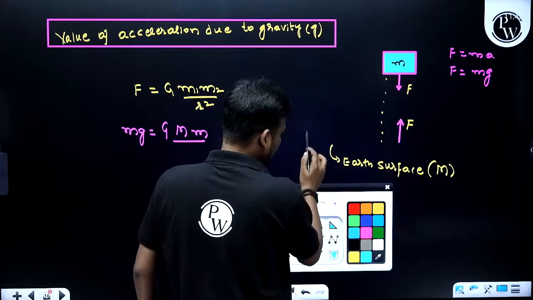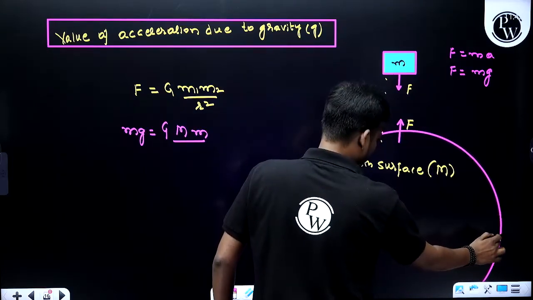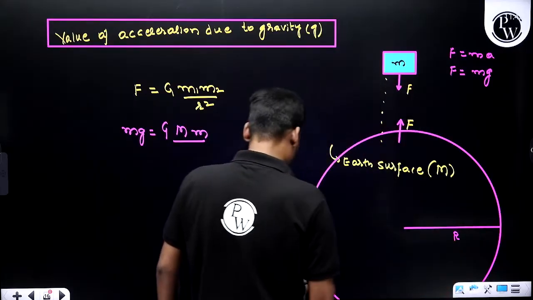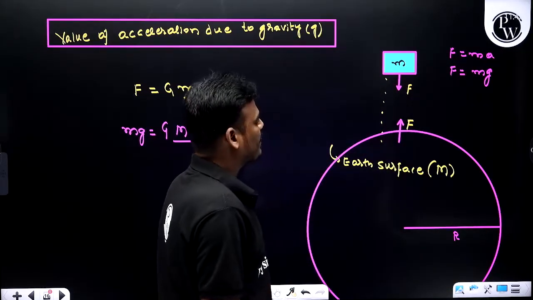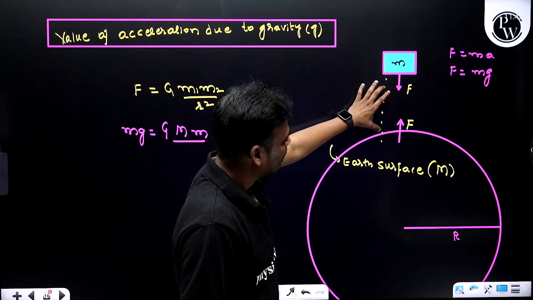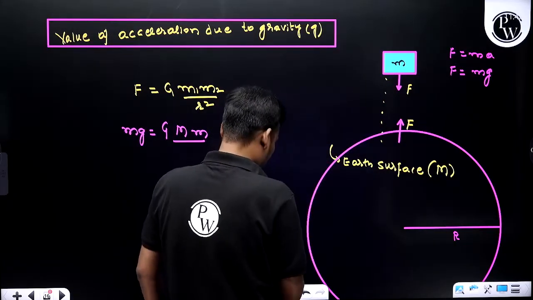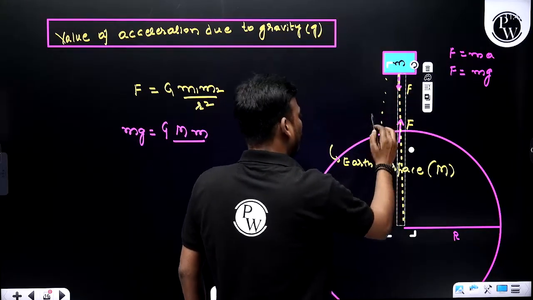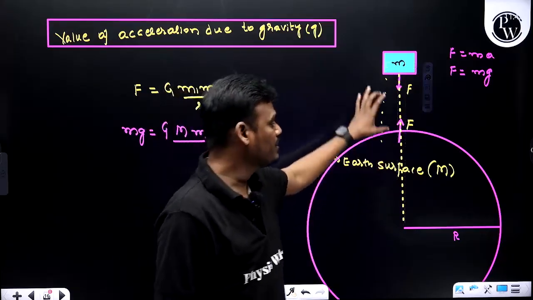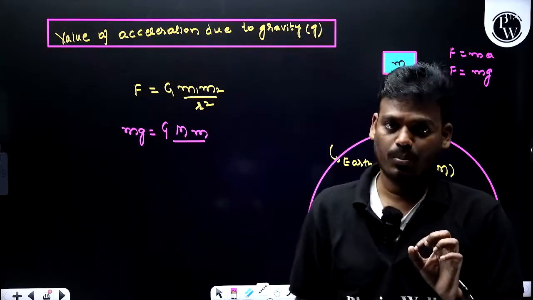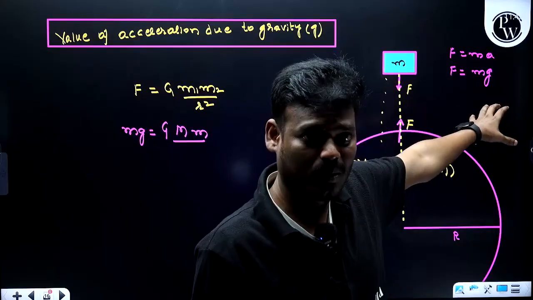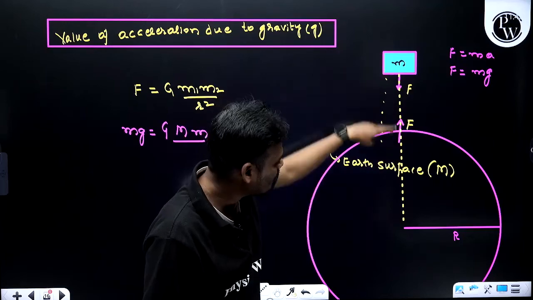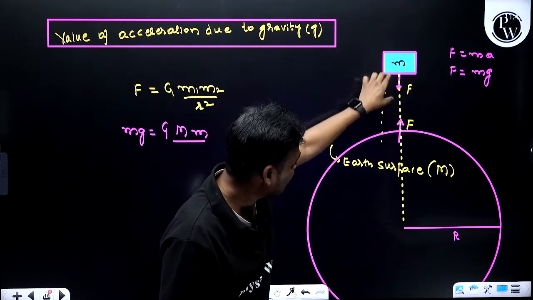This is the earth surface, and this is the radius of earth. Here you can see the separation from the center of earth, yes or no? We are considering the center of earth. Comparatively, the radius of earth is much more than the separation between the two bodies, meaning the surface of earth and the mass of the body. So that is the reason we ignore this. From here to here we need to consider, not from here to here. The center of earth we have to consider.